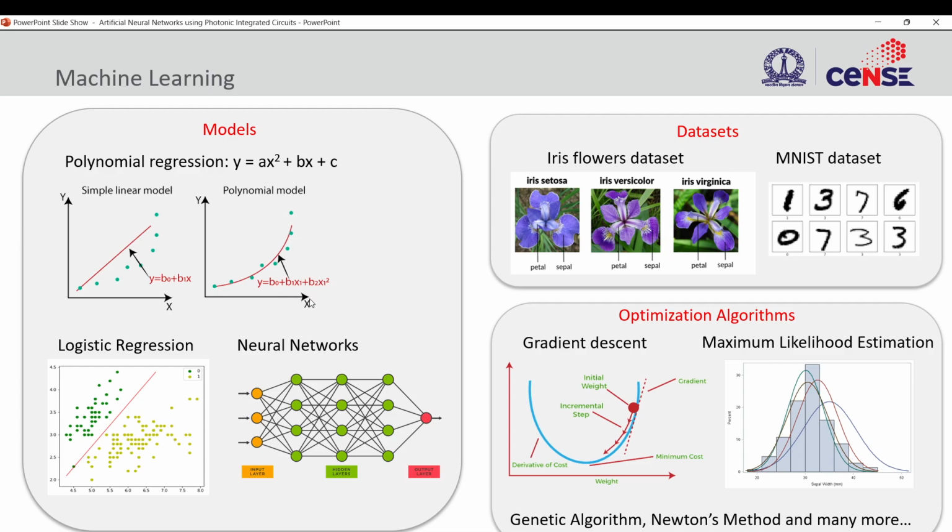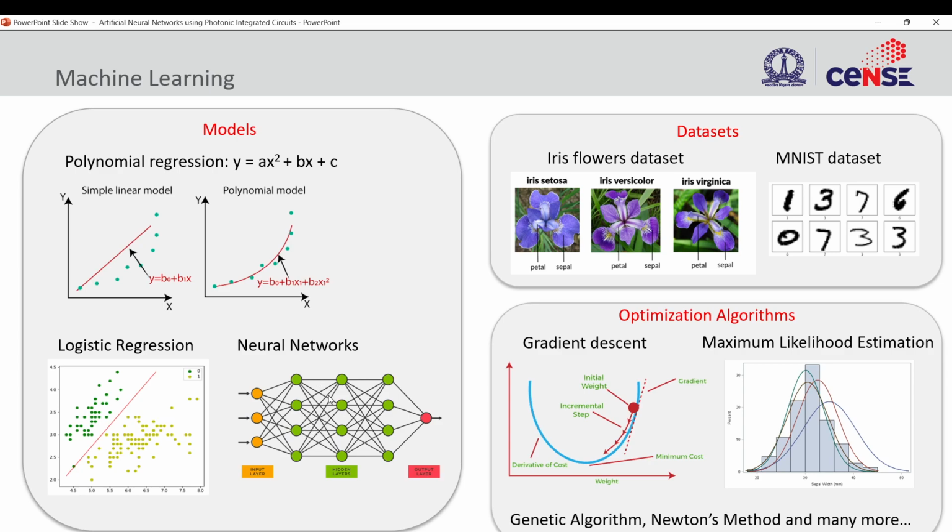Before that, let's go a little bit deeper into neural networks, because photonics has been explored primarily for neural networks, primarily because it has a lot of interconnects. You see, these are all sets of neurons and they're all connected to each other. When we have such dense interconnected computations, the communication from this neuron has to go to all the different neurons in the next layer. So when the connectivity is so dense, photonics comes in very handy.